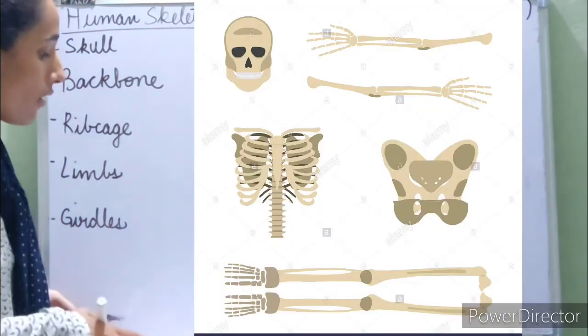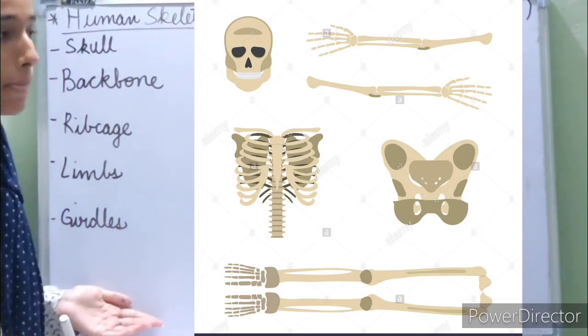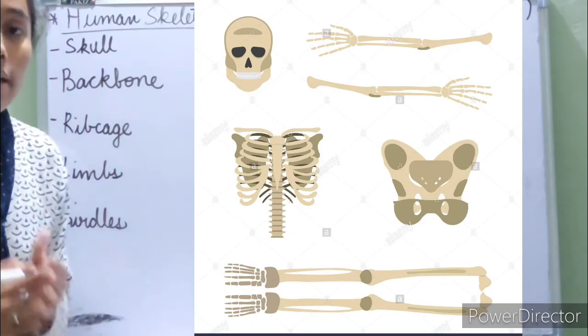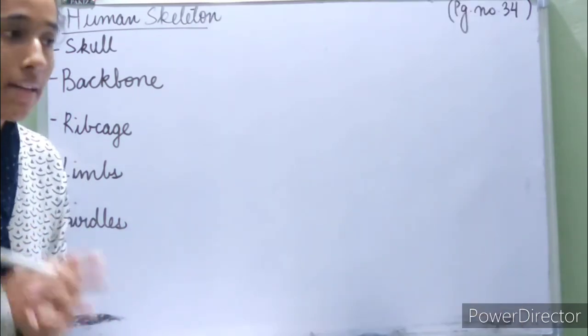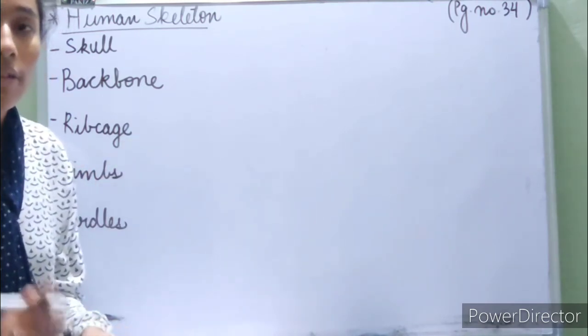So these are the different parts of our human skeleton, yet very important parts of the human skeleton. Now kindly make sure that you read this topic thoroughly. Read the two pages, page number 34 and 35, very thoroughly.